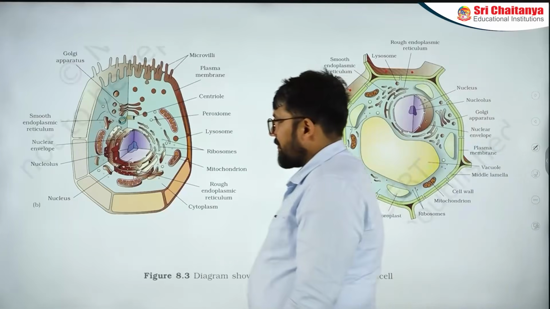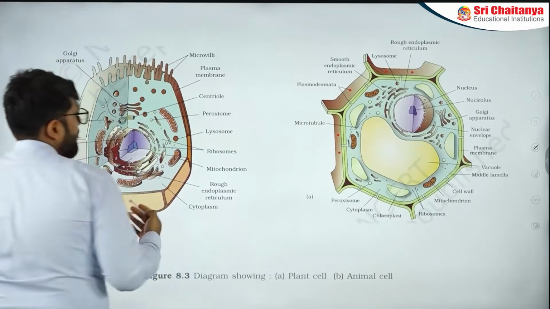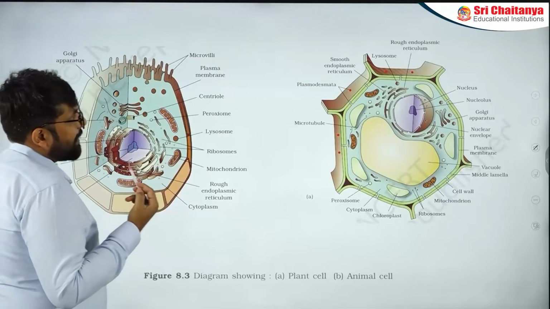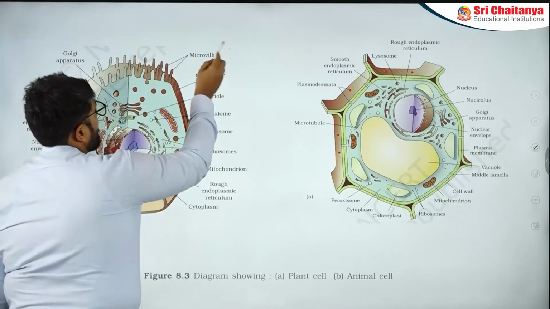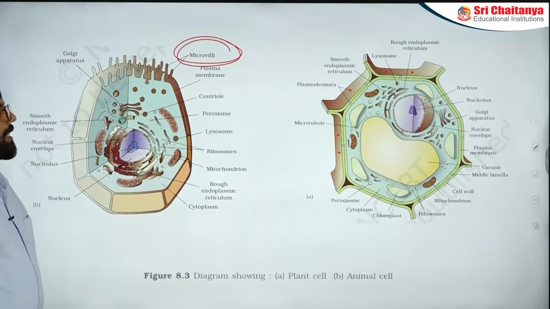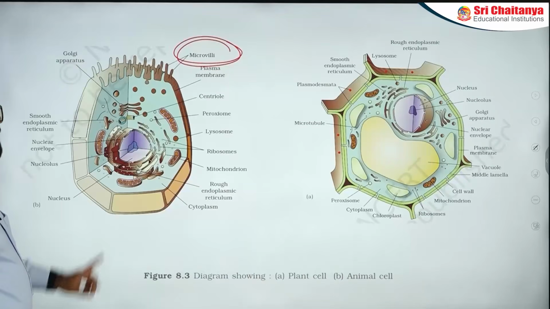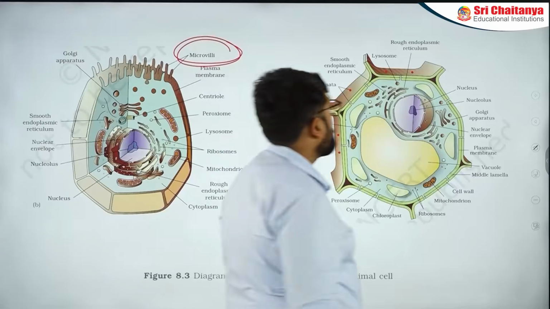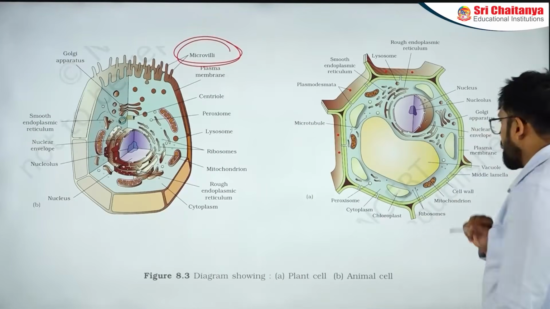The last set of diagrams will be the two: one is the animal cell and one is the plant cell. Now see one thing. Let me mark specific things. See microvilli. You study microvilli in digestion, and in the esophagus also. But the function of microvilli is not mentioned anywhere. But in the diagram, microvilli are there. At the same time, in the plant cell diagram, there are no microvilli. So first make note of that.